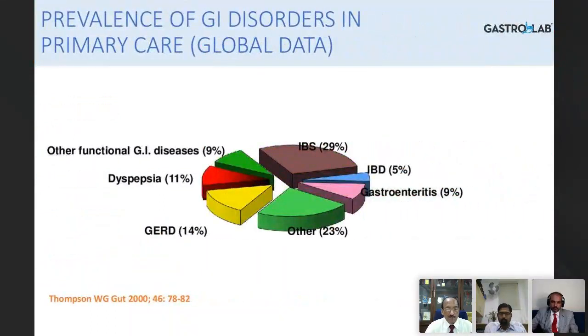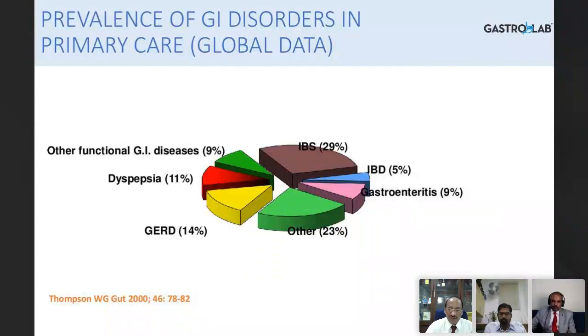And Thompson published in Gut in 2000 that, if you see here, IBS 29%, gastroenteritis and IBD have an organic basis, whereas starting from IBS to functional dyspepsia, GERD, many a time they don't have anything solid.